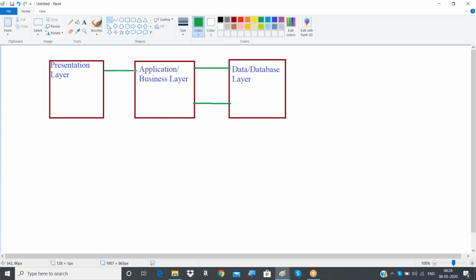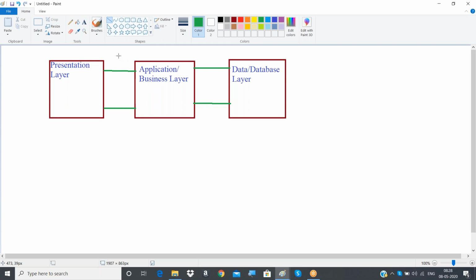Other things we cannot see: as a user we can't see the application layer, and nobody can see the database layer either. Where this data is going to be stored, and in what database it is stored, Oracle or something, nobody can see that. So every web application usually follows what we call a typical three-tier architecture.